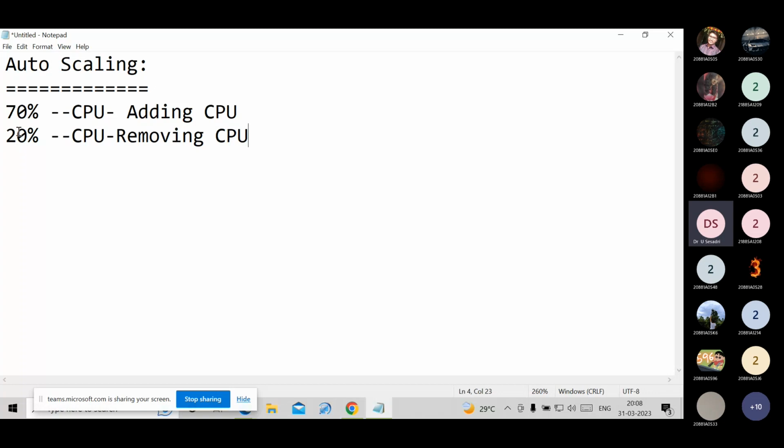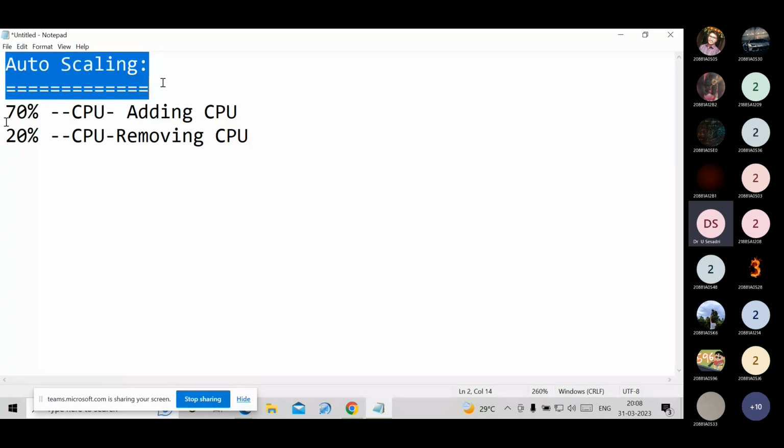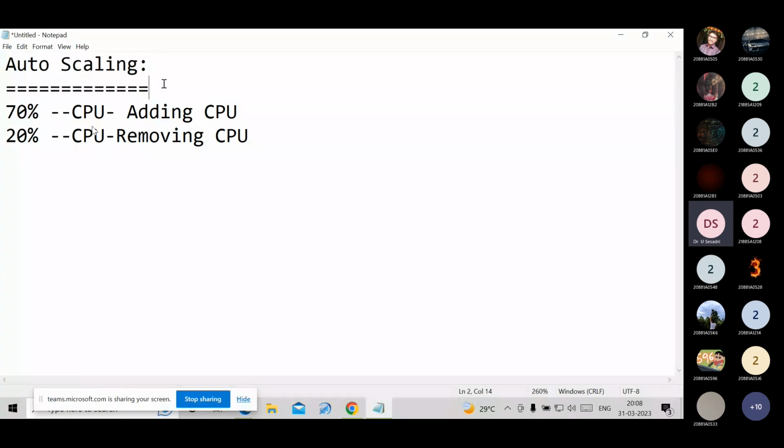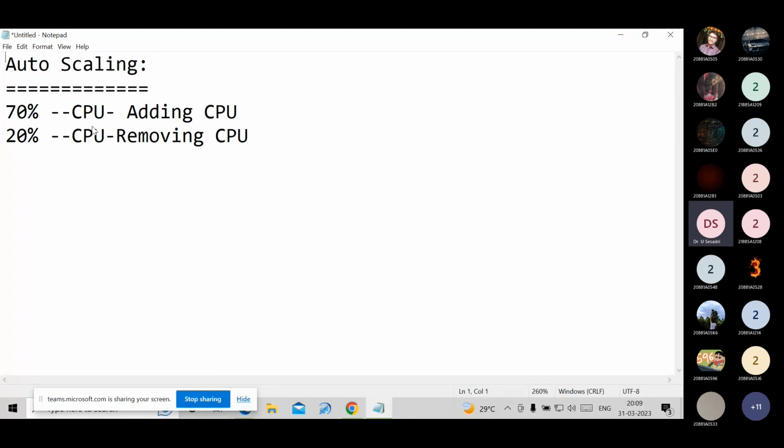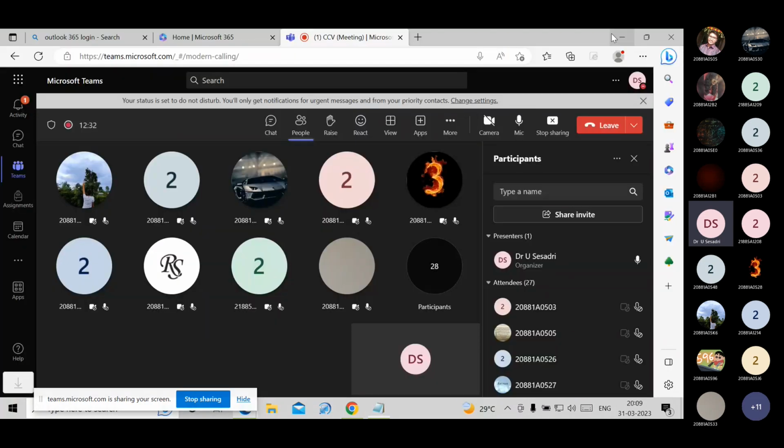How is it implemented? By applying the auto scaling feature, CPUs are automatically added and removed depending on the traffic. That feature is nothing but auto scaling. In this session, we will explain it practically.